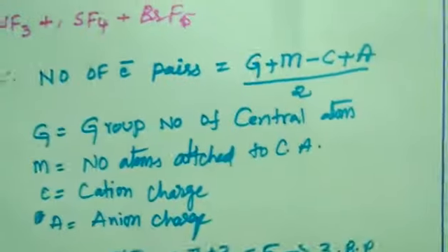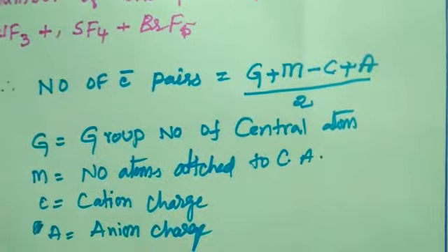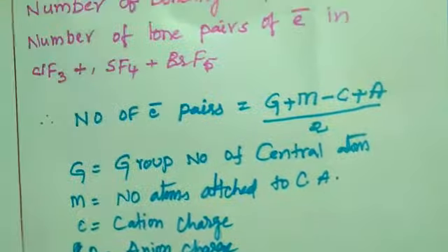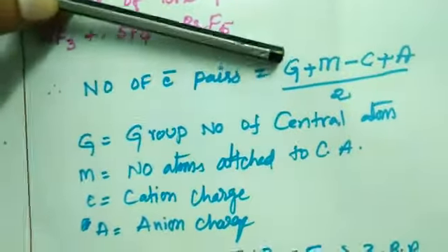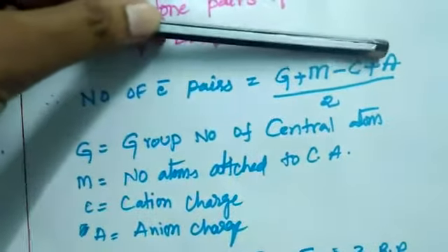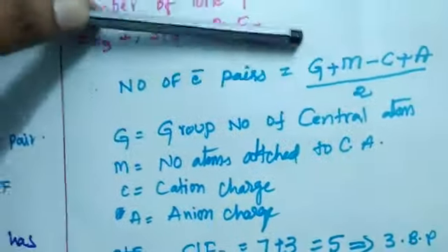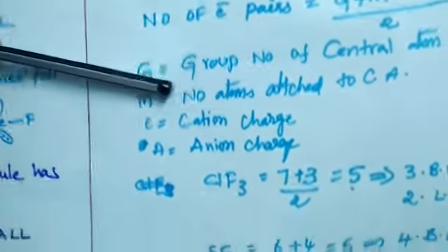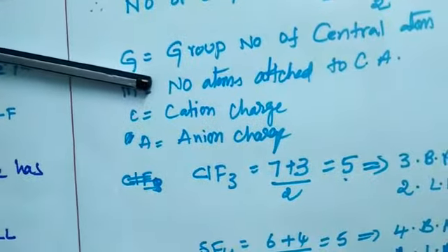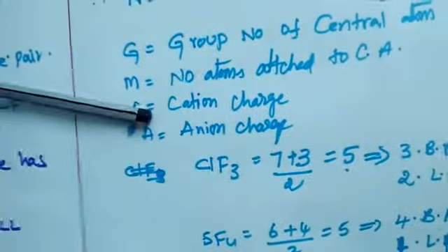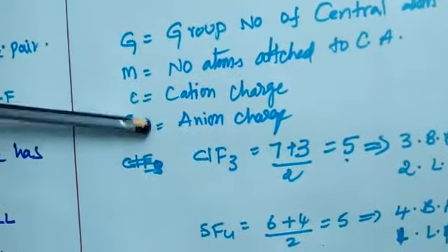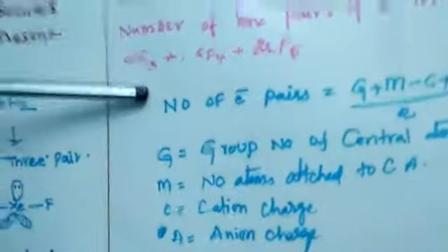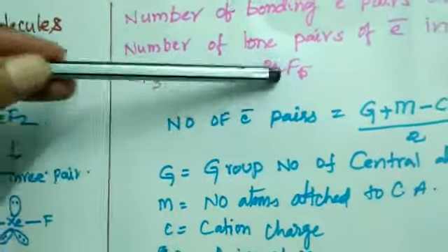Look, the number of electron pairs is calculated by using the following formula: (G plus M minus C plus A) by 2. What is the meaning of G? G means the group number of the central atom. M means the number of atoms attached to the central atom. C means cation charge, A means anion charge. These two, anion and cation charge, are not present in the given molecules, so we cannot think about them.